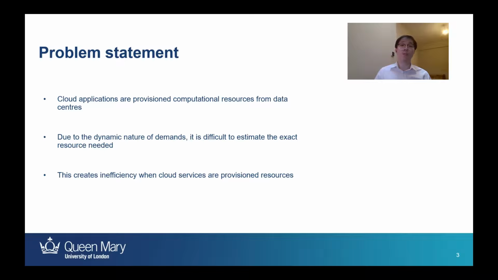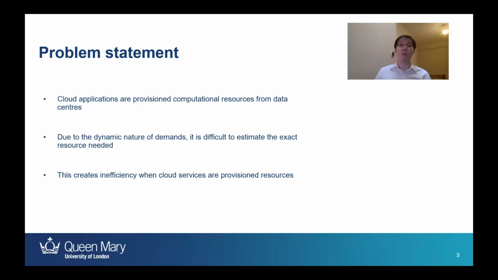For cloud services and applications to function, they are provisioned computational resources from data centers. However, due to the volatile nature of the demands for these cloud services, it is difficult to estimate the exact resources required at any given point, creating inefficiencies within the allocation process.